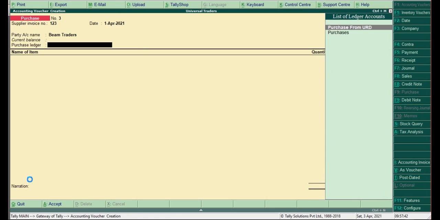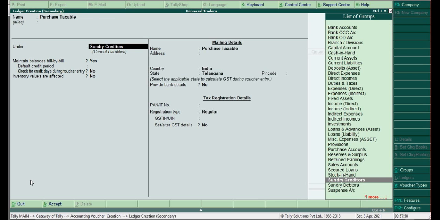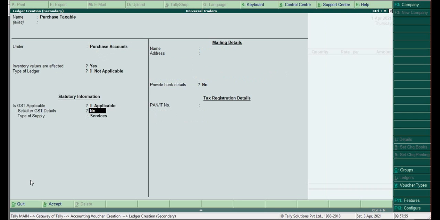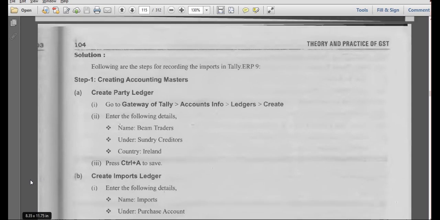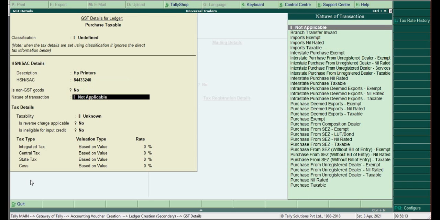Next we have to create, Alt C, purchase taxable, under purchases. GST details applicable, yes. Here you have to write HP printers, HSN number 3324. Now here you have to select import taxable. Okay? Clear?